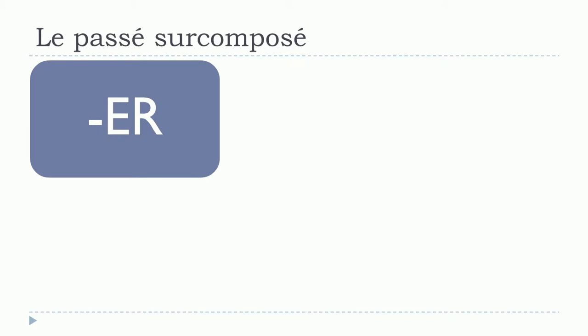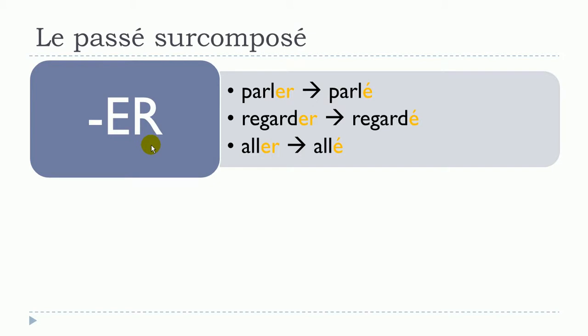Remember that the second part, the participe passé form, will be quite simple for the regular verbs. The first group of regular verbs includes all the verbs ending with er. The exception is aller, as we saw. But it's actually quite simple. Have a look at that. You've got the infinitive form here ending with er. This is the basic form of the verb. You just take this er away and replace it with an accent aigu. And here you get this participe passé form.